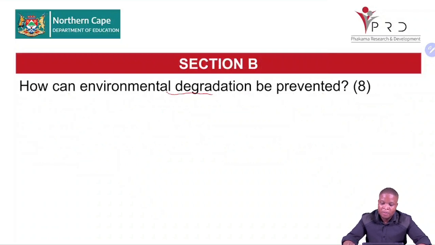Right? How can environmental degradation be prevented? You can look at it in your community as well. Environmental degradation means that the environment is deteriorating, it's not being sustained. Right? You are given 8 minutes to respond. 4 full sentences, then we look at the marking guideline.